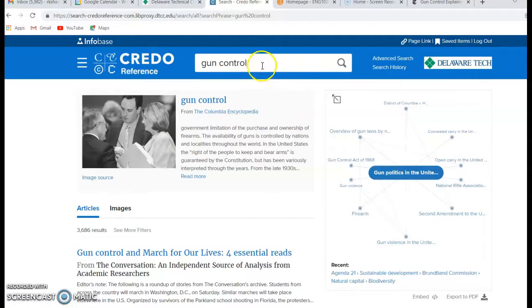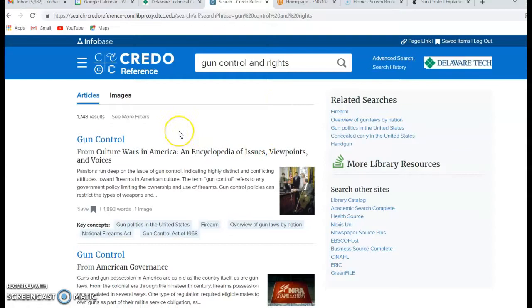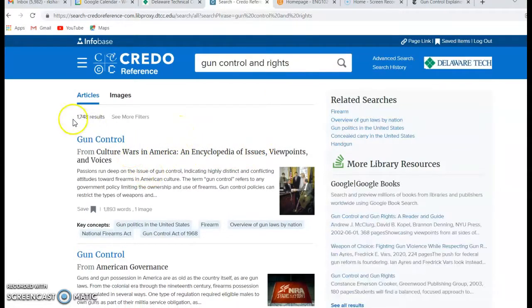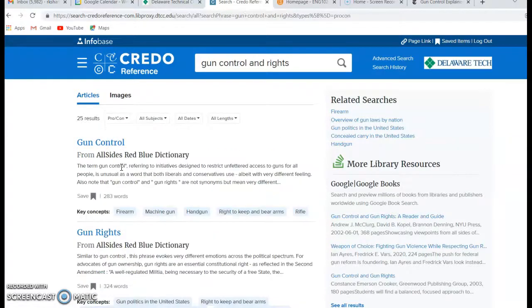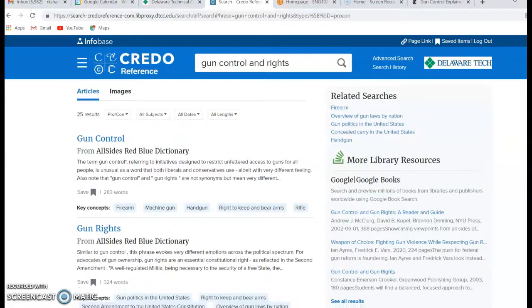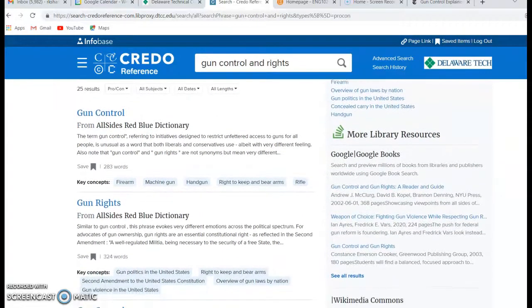You may want to restrict it a little bit by saying gun control and rights. So we're looking at both the control and the rights of gun owners. Here we've got fewer results, but we want to restrict it a little more. You may have to click See More Filters, and where you see all types, I want you to restrict it to pro-con. That way we don't just get encyclopedia or dictionary articles, we get more issues-based articles. So now we have 25 results.